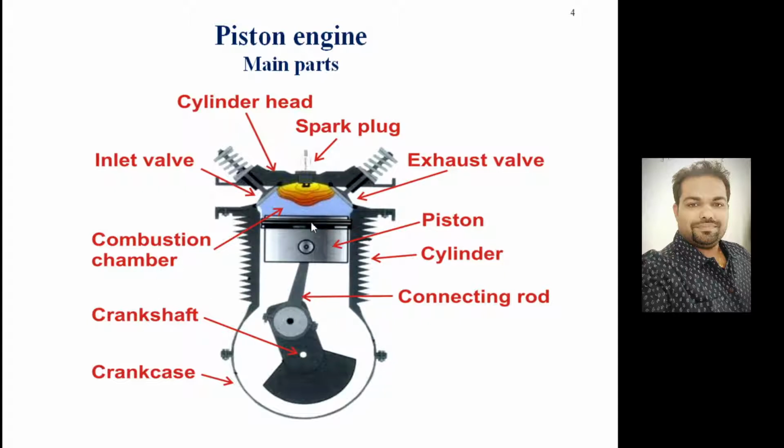And if you come here, this is the spacing left when the piston is at the topmost position. This spacing is known as the combustion volume, where combustion will take place. And this is the position of top dead center. So the piston is at the top, and it will travel from top dead center to the bottom dead center. Here is the other line. Up to this point it will travel, so the piston will move between these two limits, top dead center and bottom dead center.